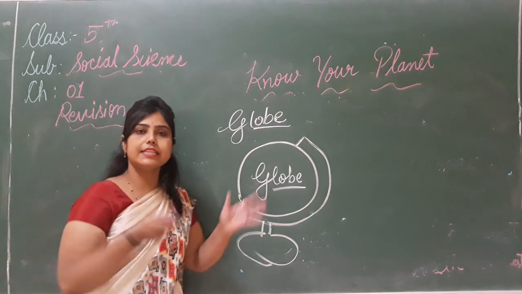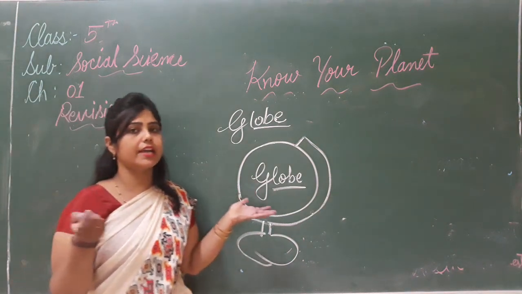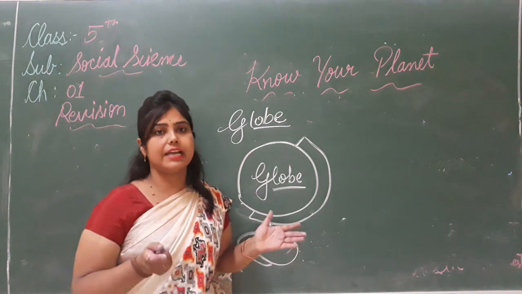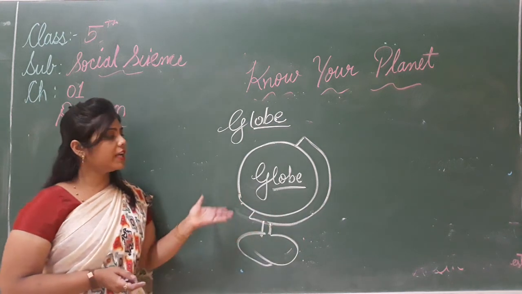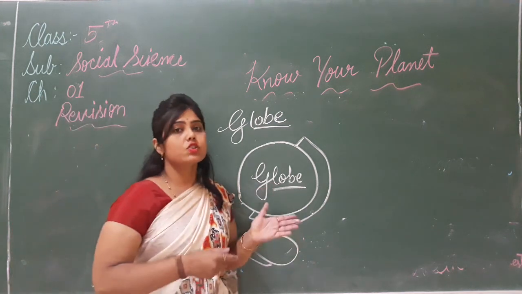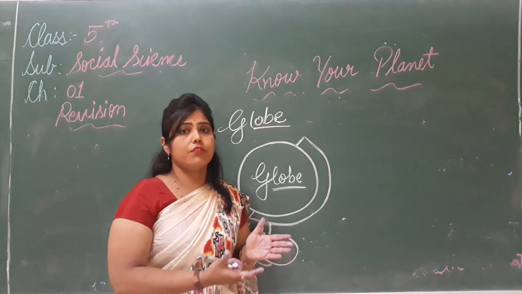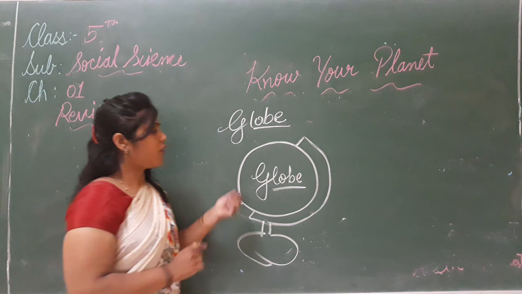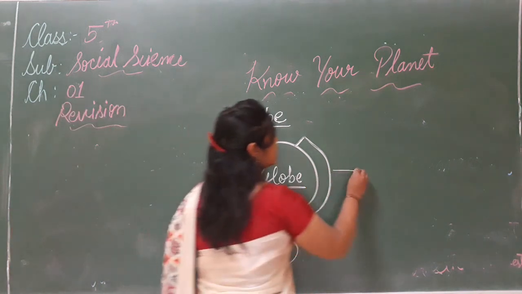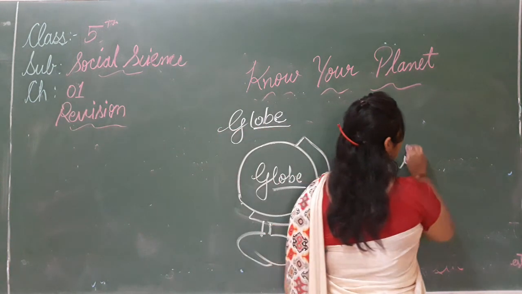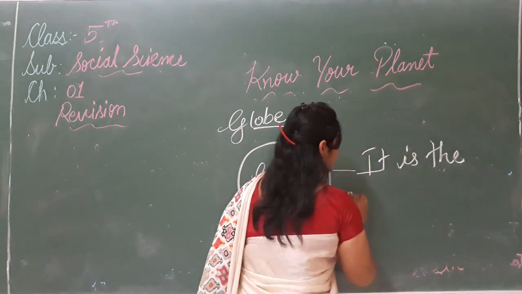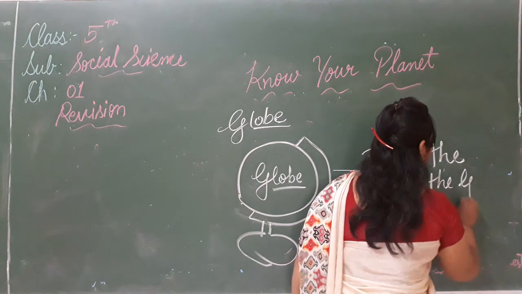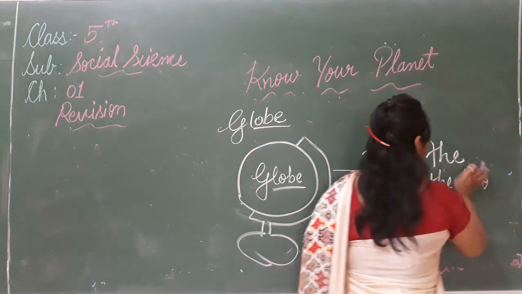Because the earth is very big, it is not possible to see the whole earth at a time. So we need to study the earth. So we need to make a model of earth, and this model is called the globe. Okay, so what is globe? Globe is the model of the earth.